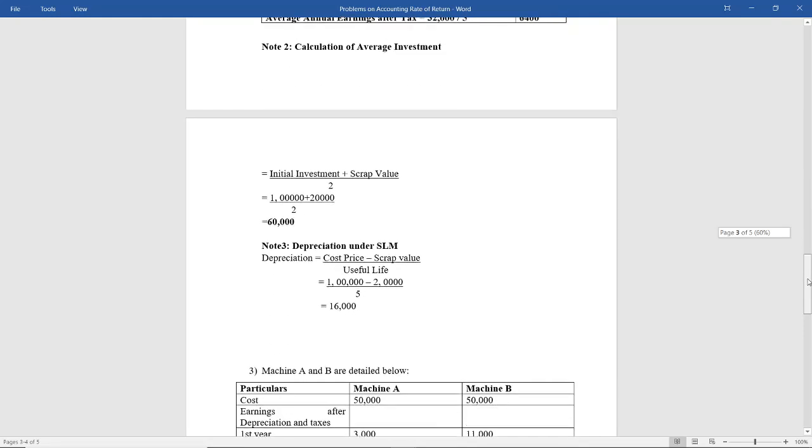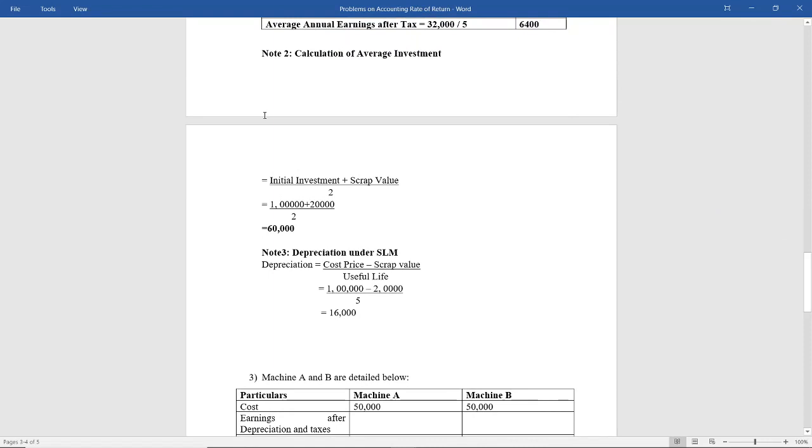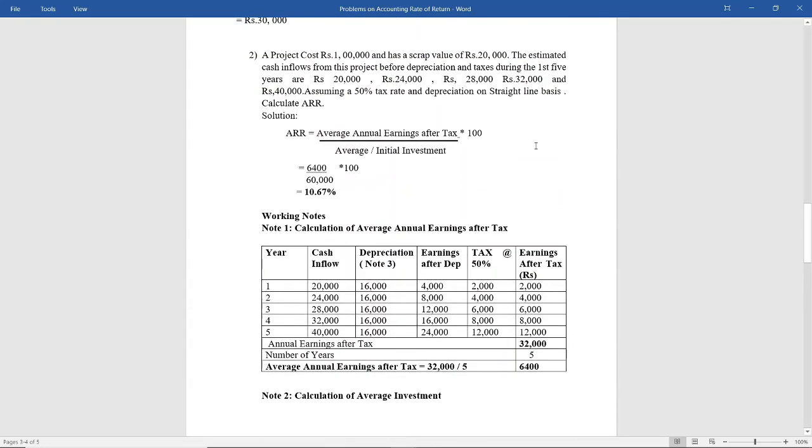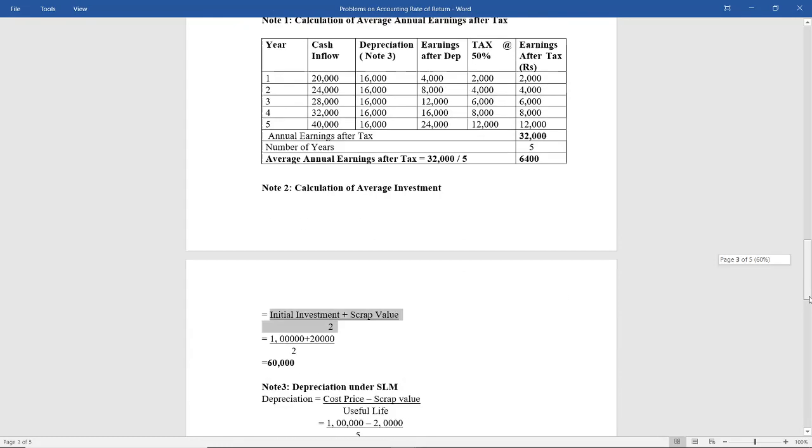Now seeing the denominator. Here I've used a different formula for calculation of average investment. There are two formulas. I have solved the first problem based on one formula and the next problem based on the other, so that you understand that we can use either formula to calculate average investment. It is initial investment plus scrap value divided by 2. The initial investment given in the problem is 1 lakh plus scrap value 20,000, divided by 2, which is nothing but 60,000. So we got both numerator and denominator, divided and multiplied by 100 to get 10.67% as accounting rate of return.